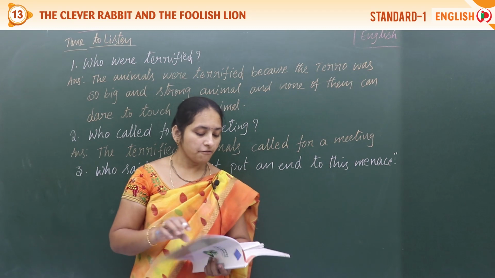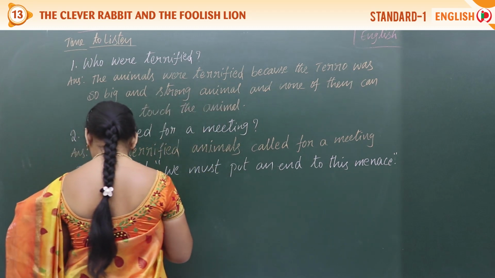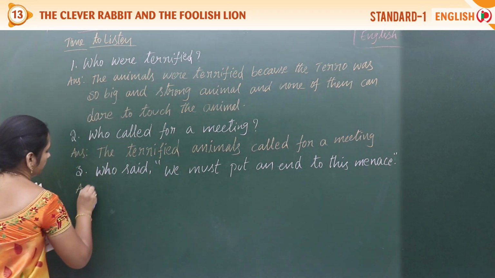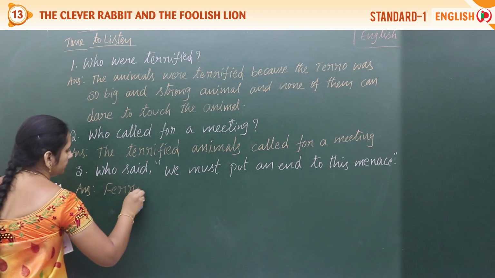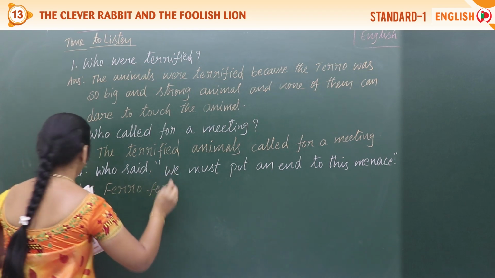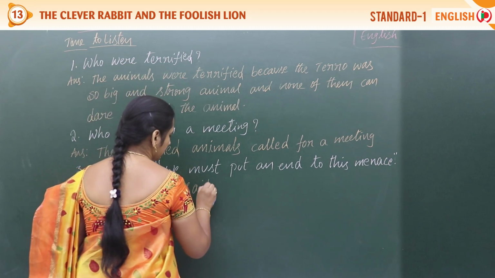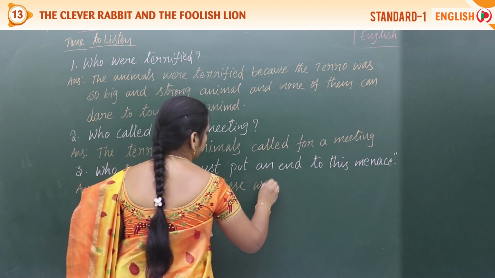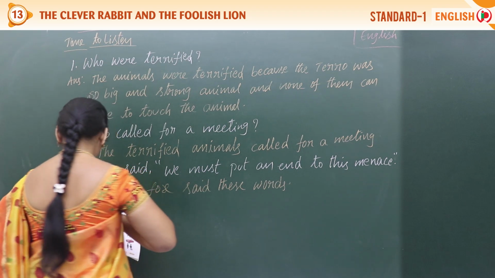Write the answer. Pharaoh Fox. Yes, write the answer for that. Pharaoh Fox said these words.